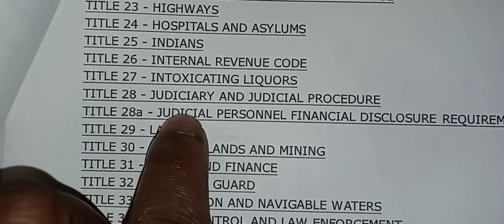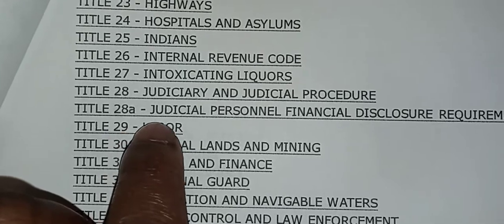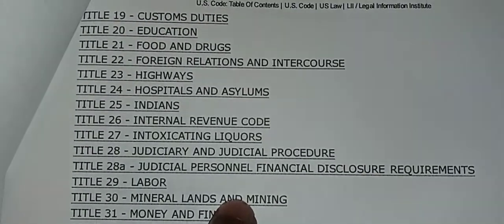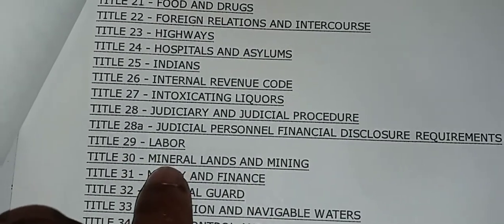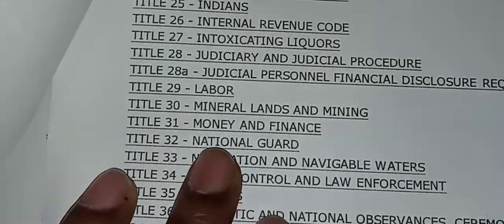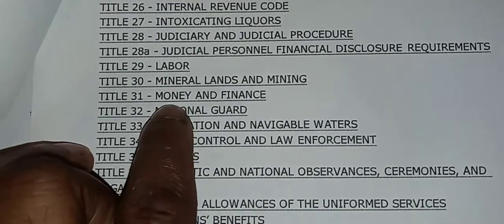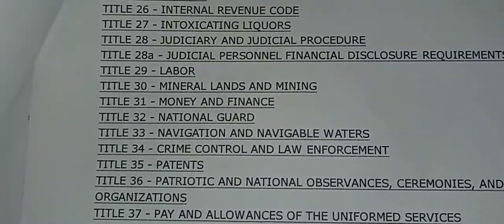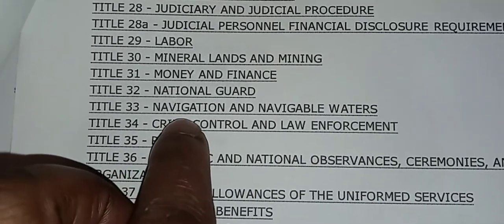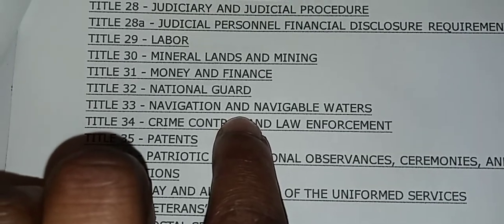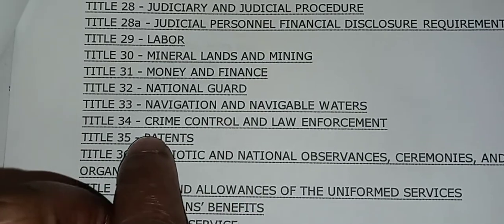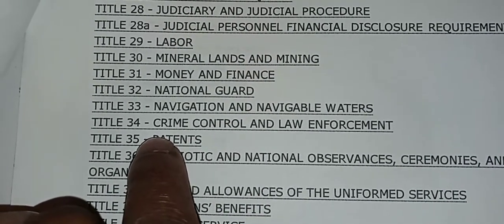Title 28, Judiciary and Judicial Procedures. Title 28A, Judicial Personnel, Financial and Disclosure Requirements. And then you have Title 29, Labor. Title 30, Mineral Lands and Mining. Title 31, Money and Finance. You're going to pay attention to that too. And Title 32, National Guard. Title 33, Navigation and Navigable Waters.